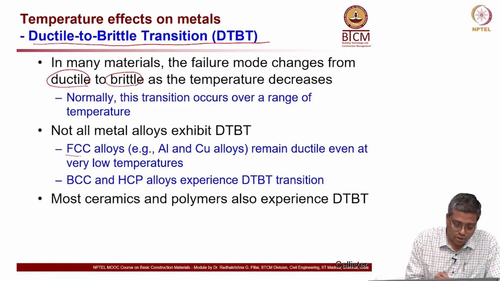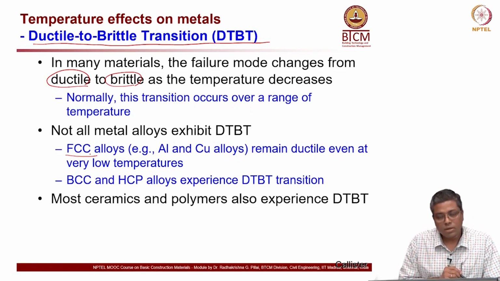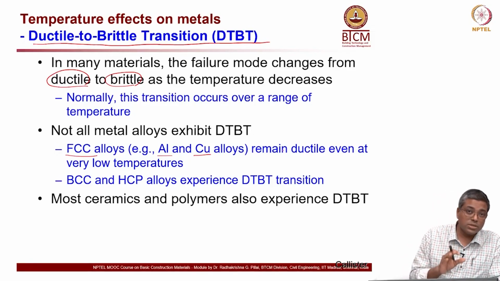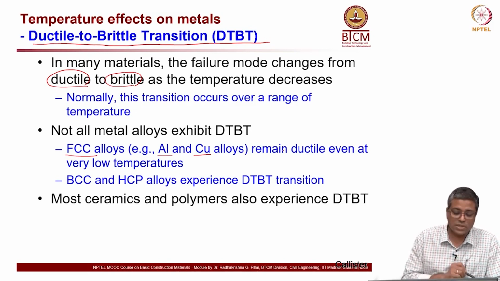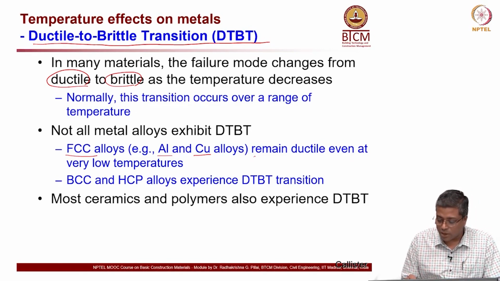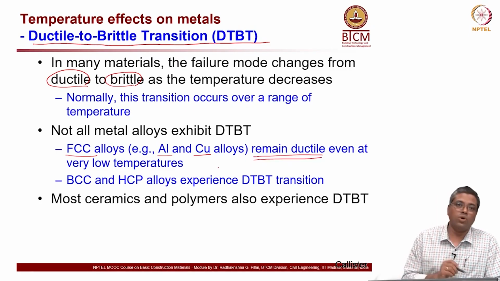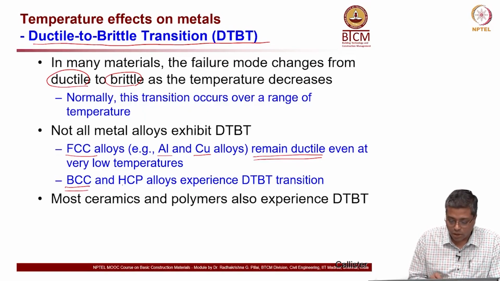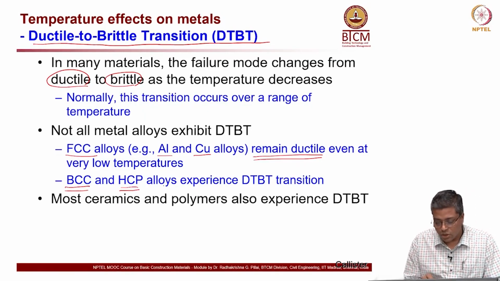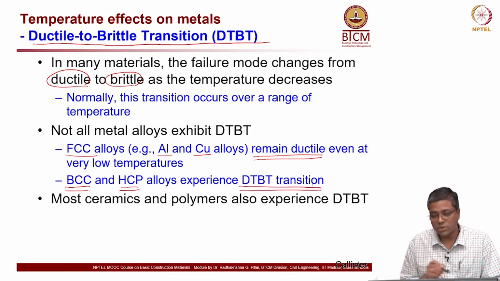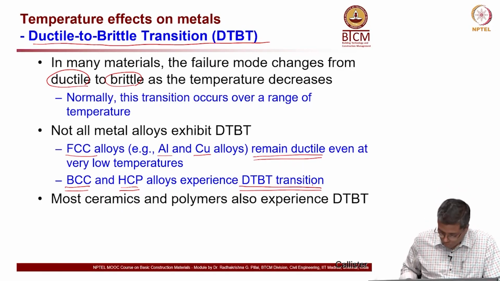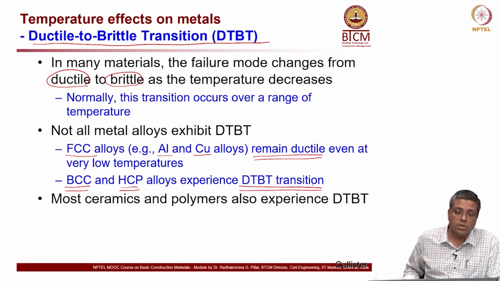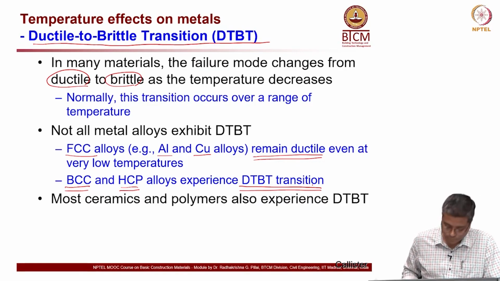It happens when you are talking about face centered cubic lattice structure, typically aluminum and copper alloys. In FCC alloys it does not happen. That means they remain ductile even at very low temperature. But when you talk about body centered cubic or hexagonal crystal structures, you have DT-BT transition, which is very common. Most ceramics and polymers also experience DT-BT.